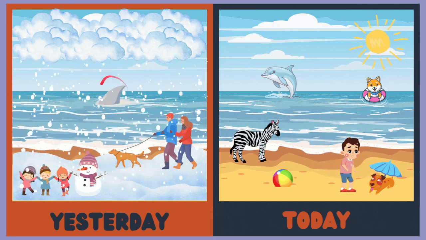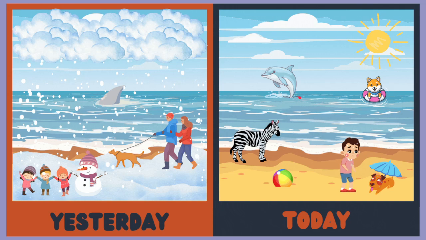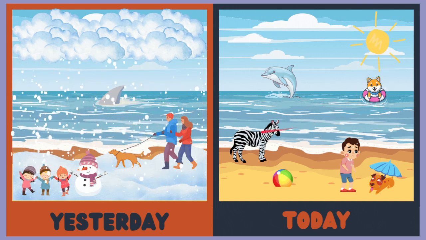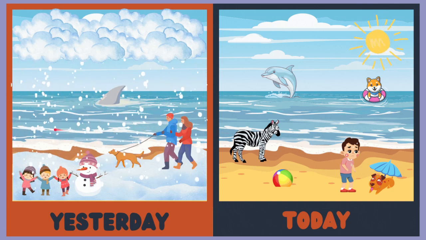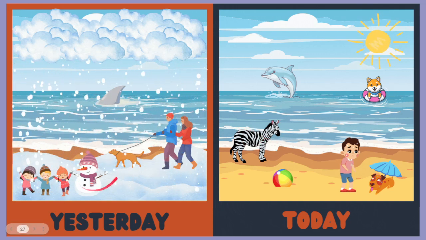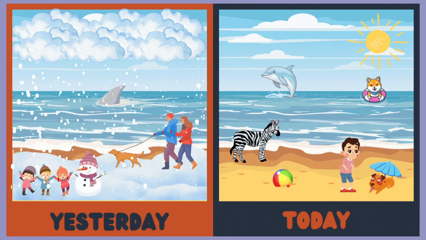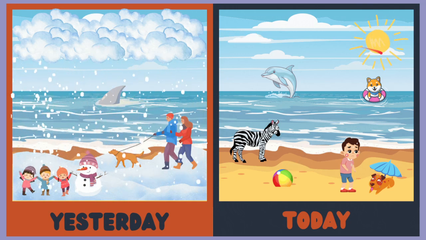Yesterday there was a shark in the water. Today there is a dolphin. There is also a dog in the water. Yesterday there wasn't a zebra on the beach, but today there is a zebra. Yesterday there was a snowman on the beach. Today there is a beach ball. Yesterday it was cloudy. Today it is sunny.